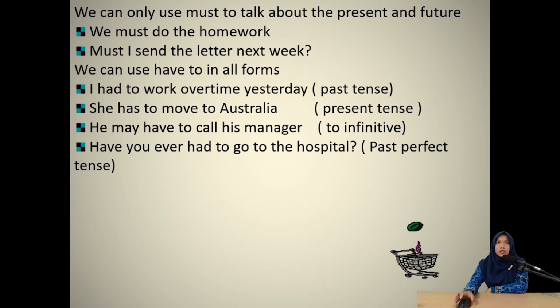Okay, here is the use of must and have to. You can use must and have to or has to for present and future activities. For example, I must see the director of Honda tomorrow. That is the example for future activities. For present activities, you can say, I'm sorry, I cannot join you. I must finish my assignment now.